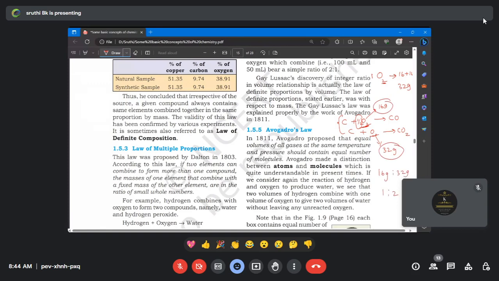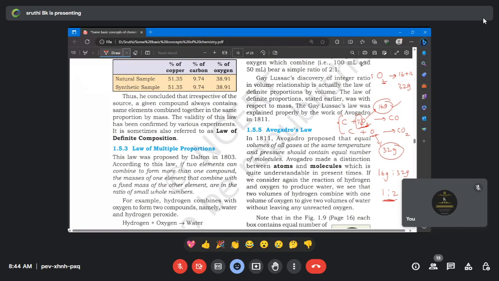Correct. The only difference is the amount of one reactant we are passing into the reaction. In the first reaction, I used only 16 gram of oxygen. That is enough for the preparation of carbon monoxide. But for the second one, I used 32 gram of oxygen to prepare carbon dioxide. So 16 to 32 is 1 is to 2. Clear, everyone?